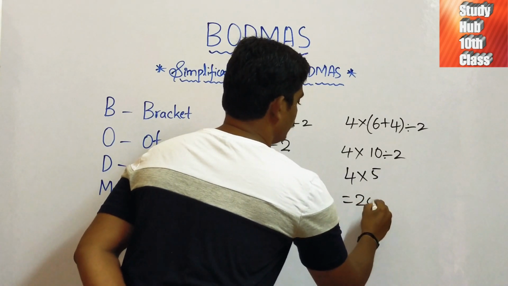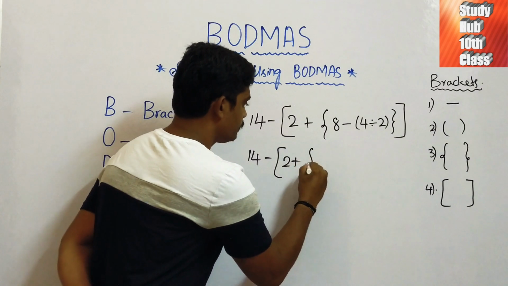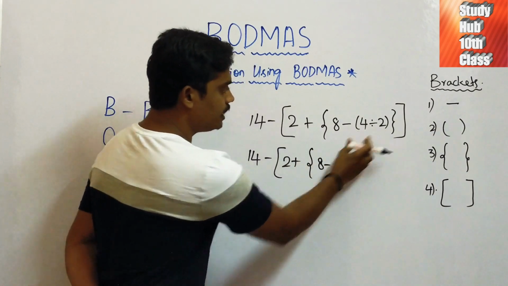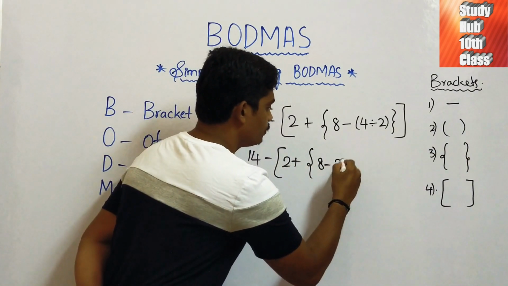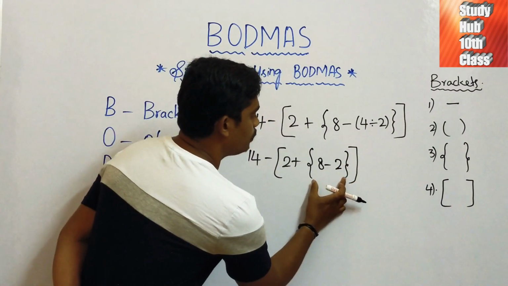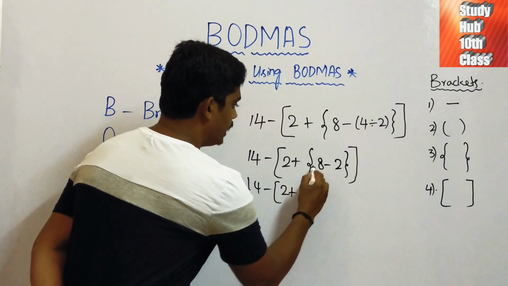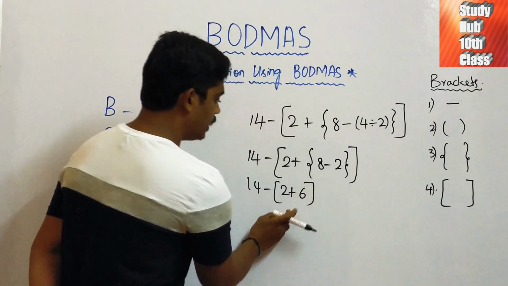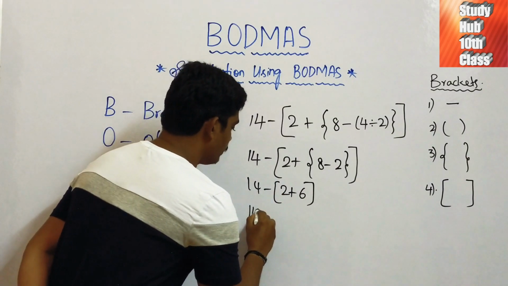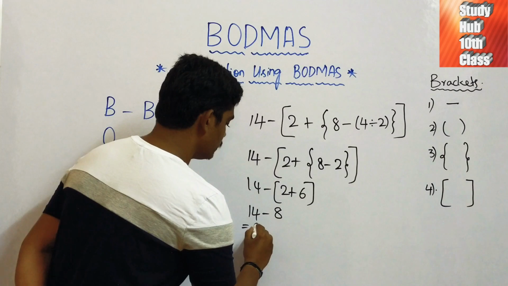4 5s are 20. Next, 14 minus 2 plus 8 minus 4 divided by 2. So 4 divided by 2 is 2. Now let us solve the operation inside the flower bracket: 8 minus 2 is 6. Now inside the square bracket, 2 plus 6 is 8. Now 14 minus 8 is 6.